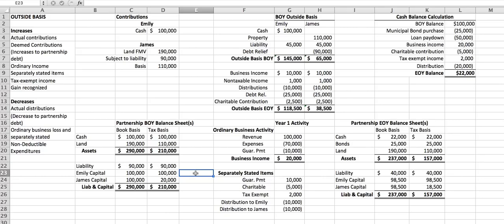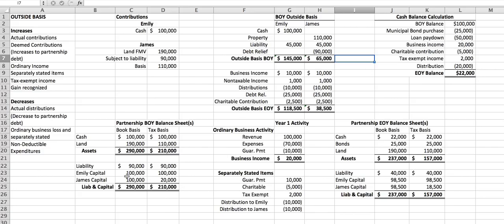What's James's outside basis in his partnership interest? Well, it starts with the $110,000 of carryover basis for the land that he contributed. We add $45,000, which is his share of the partnership debt, and we take away $90,000, which is the debt that he was relieved of when he contributed the land. So his outside basis is $65,000.